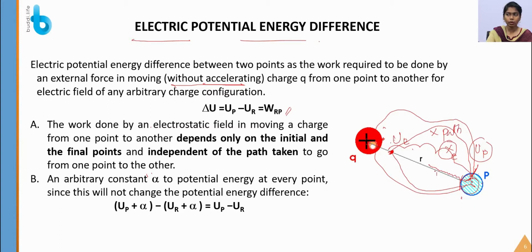It depends only on the initial and the final position. When an arbitrary constant is added to the potential energy at every point, it does not change the potential energy difference. If you add alpha, an arbitrary constant, to UP and UR, it will not change the value of the change in electric potential energy difference.